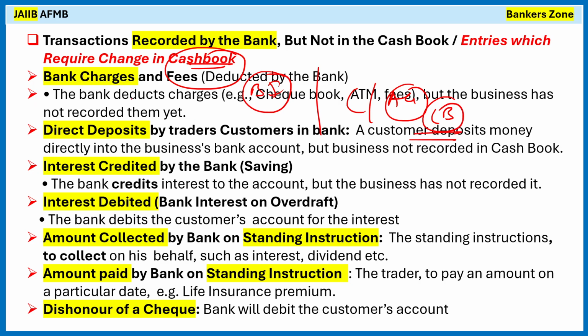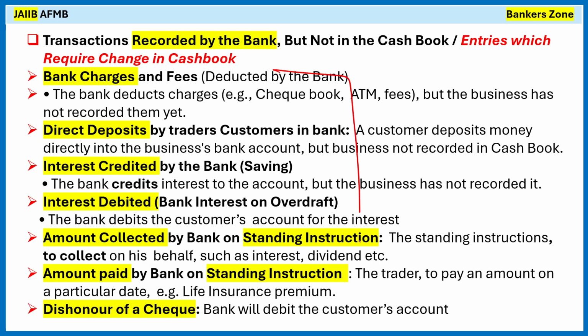For example, bank debited charges, direct deposit into bank, credited interest, bank debited interest, amount collected on behalf of the customer, that is an inward amount to the bank account, amount paid means debit from the bank account, and dishonor of the check, which may be return of the check or check charges. These have already affected the passbook or the bank statement. However, for those reasons we have to make some modification in the cash book because cash book entries are still pending. Bank has done it at their end.